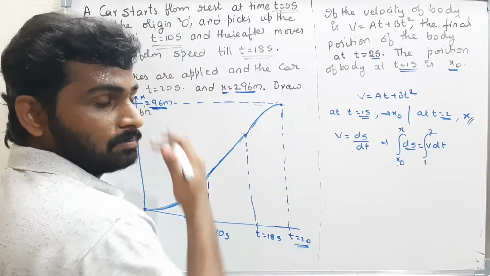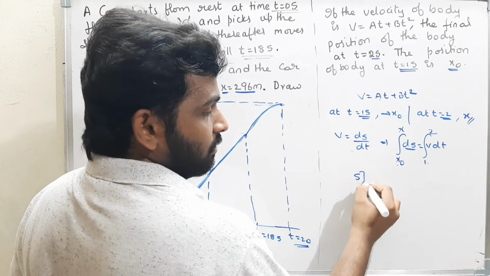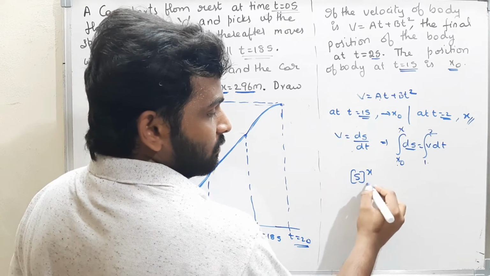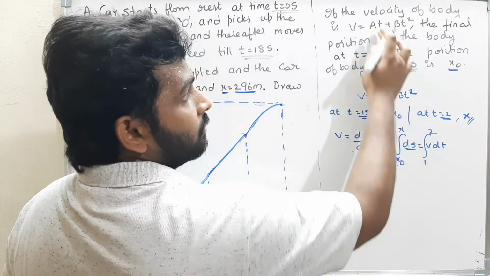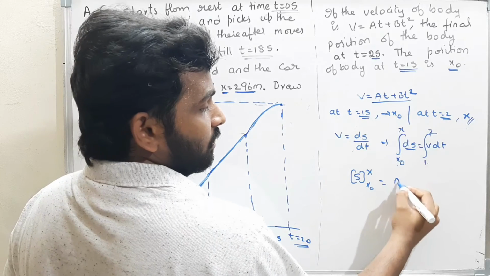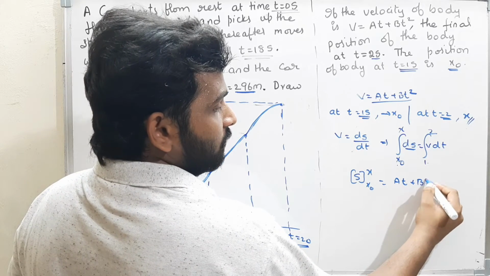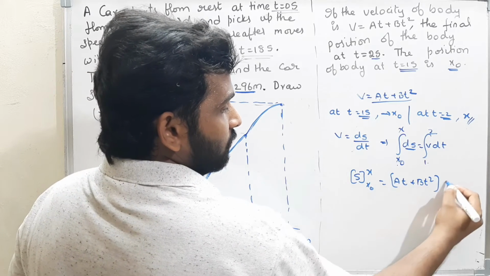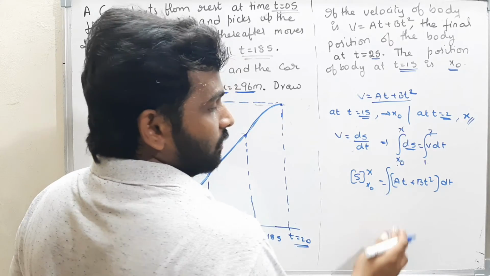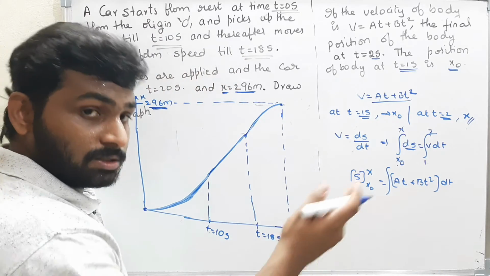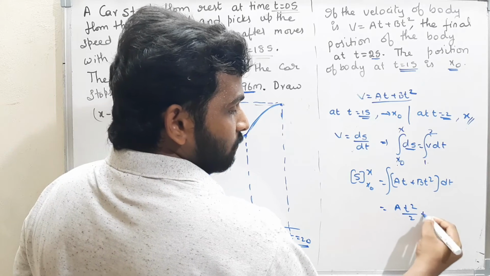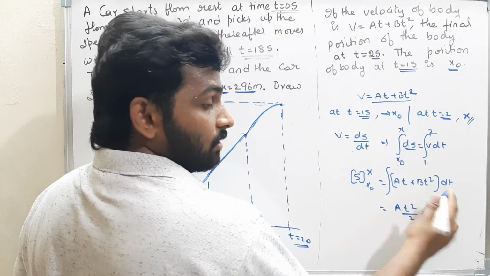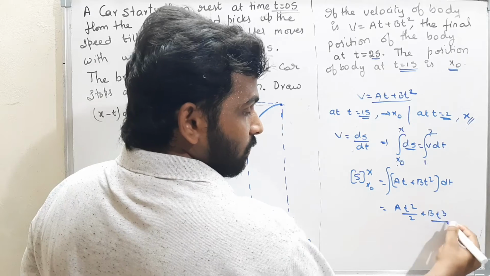Now integrate it. The integral of ds from x0 to x is equal to the integral of v dt, where v is a t plus b t square. What is the integration of a t? It is a t square by 2. Plus b into the integration of t square, that is t cube by 3.